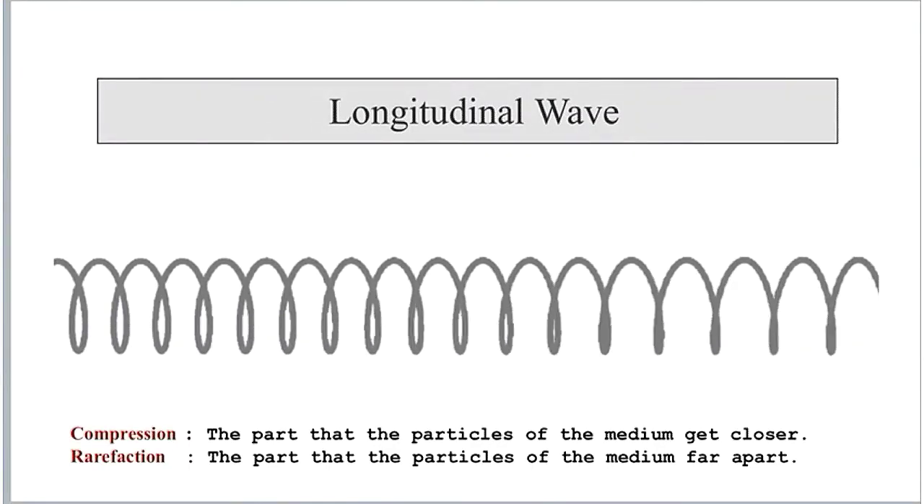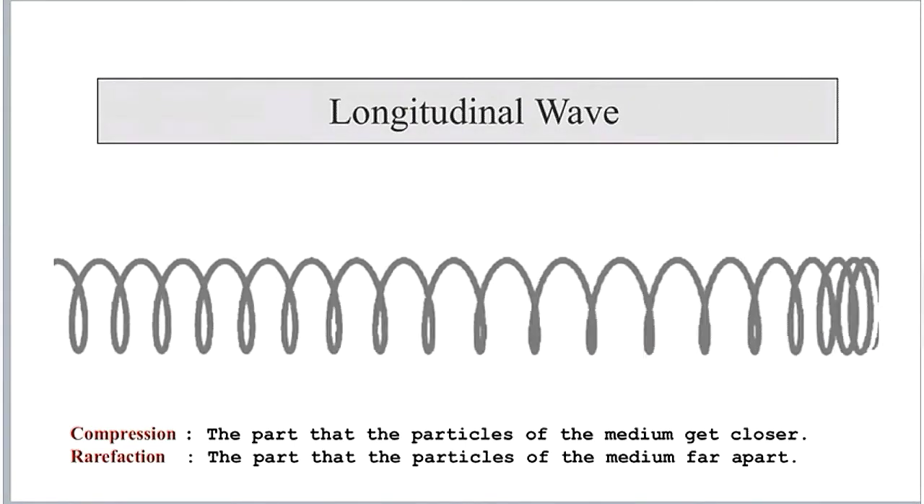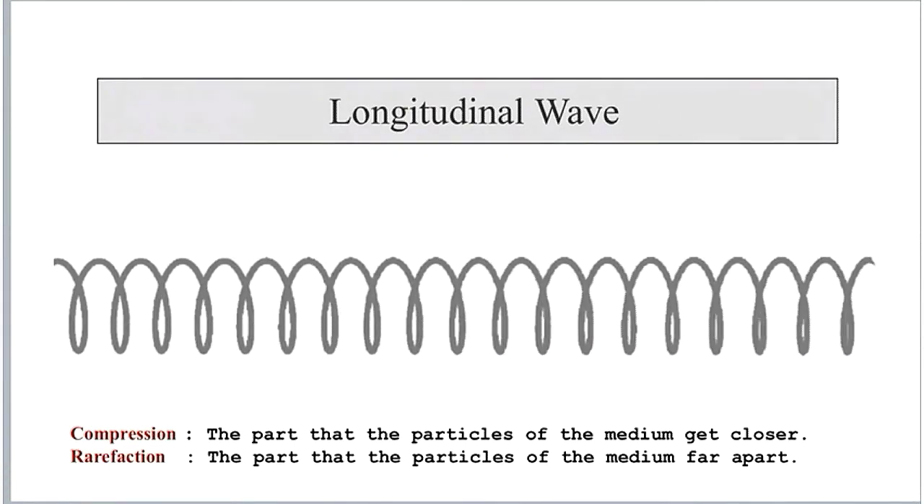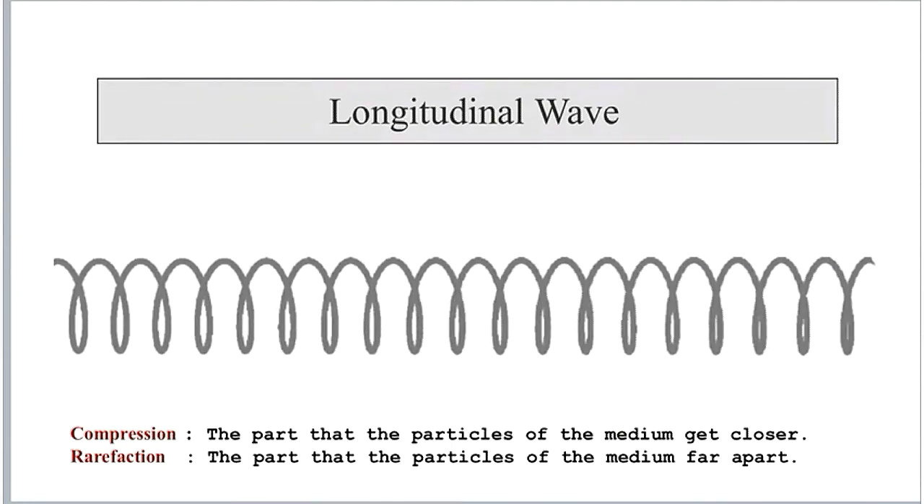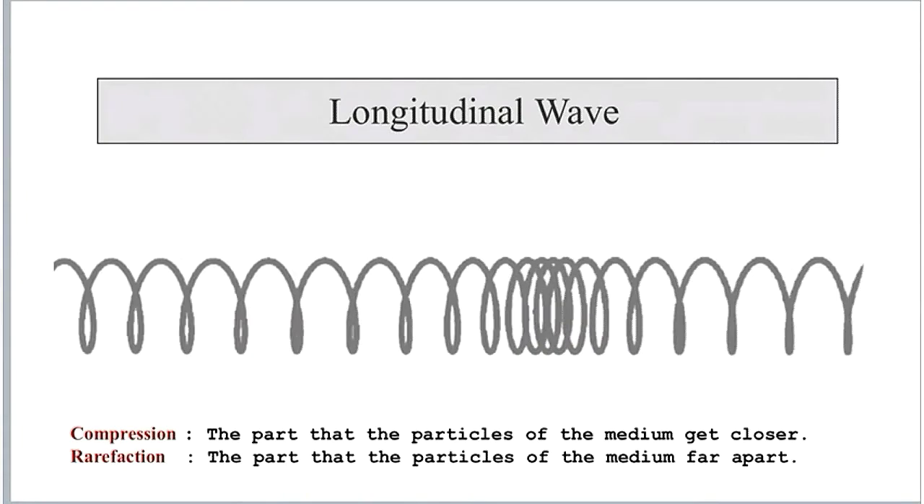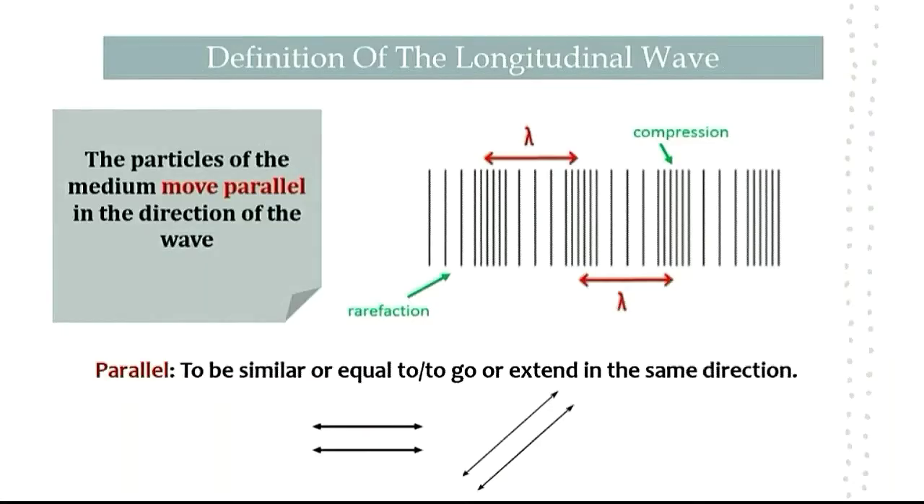For the longitudinal wave, there is compression and rarefaction. So what is meant by compression and rarefaction? Compression means the part where the particles of the medium get closer, and rarefaction means the part where the particles of the medium are far apart. Now is the definition of the longitudinal wave.